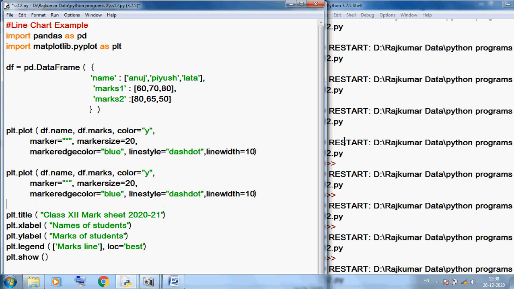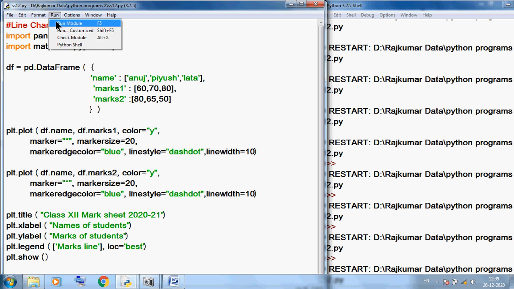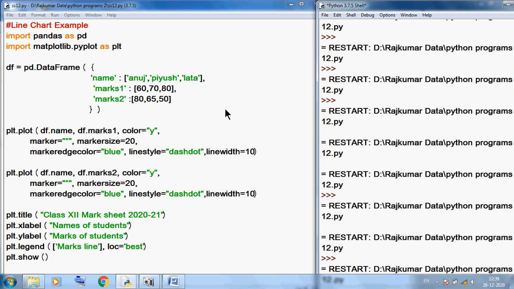Here df dot name is common for marks 1 and marks 2. First we plot marks 1, and the next time we retype the same line, but here I am using marks 2. Other things we don't want to change, so I want to save this file and run this program again. Very interesting output you can see.